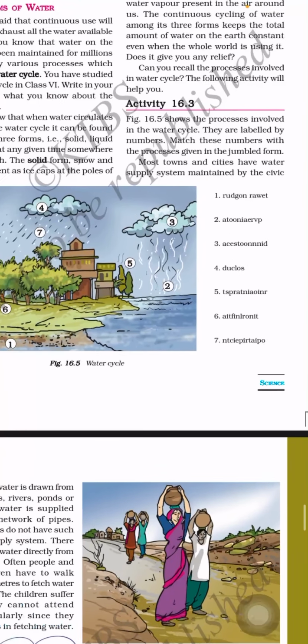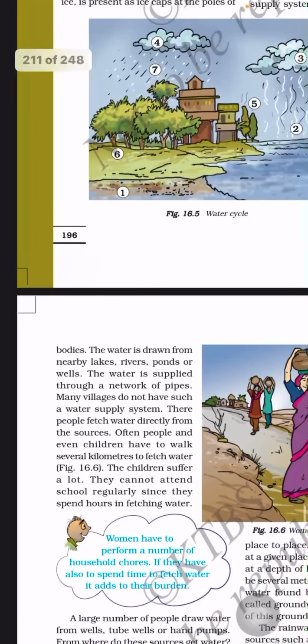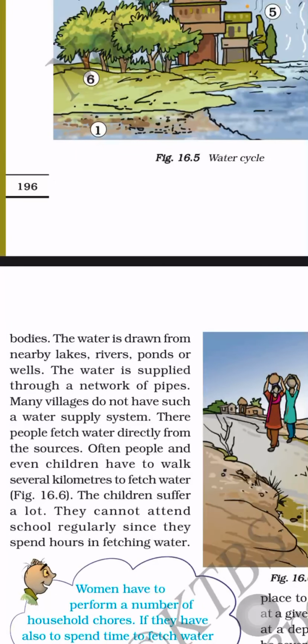Most towns and cities have a water supply system maintained by the civic bodies. The water is drawn from the nearby lakes, rivers, ponds and wells. In many villages and towns, they have different types of water supplying systems. In our day-to-day life, we use water from bore wells and from the municipal corporation. The tap water comes from the rivers, lakes and ponds.